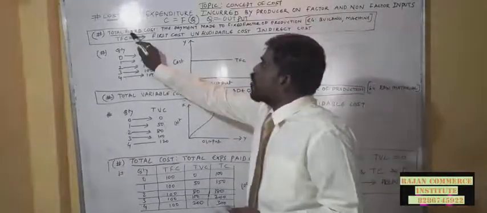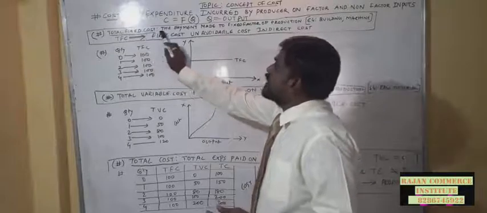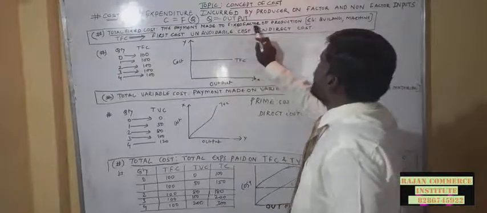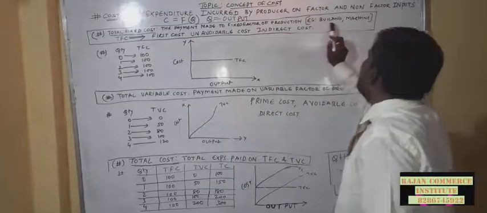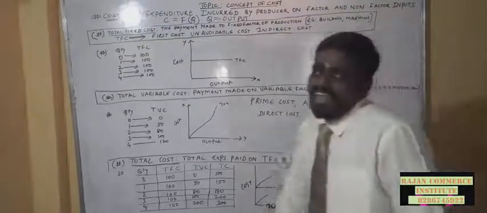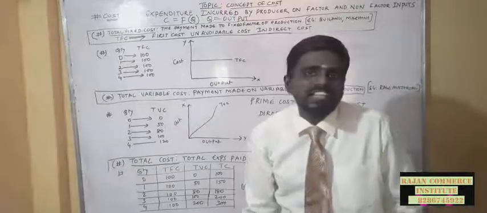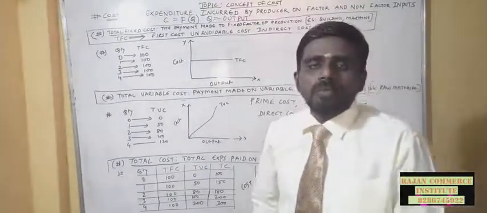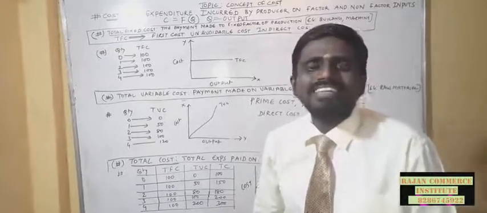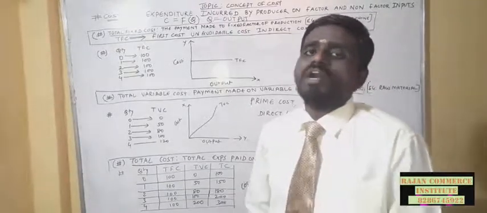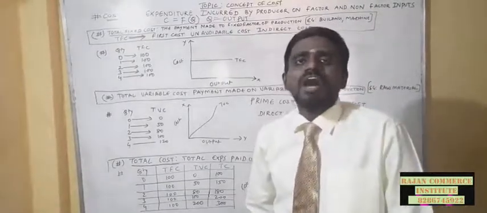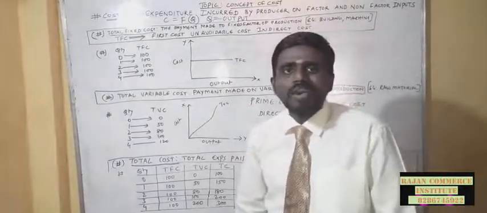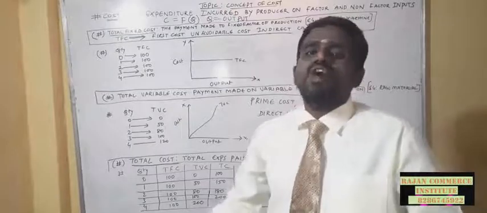So total fixed cost is equal to the payment made to fixed factors of production. Examples: buildings, machines, etc. This is all the fixed cost which is incurred by the producer. It doesn't give any instant output, but it is unavoidable cost. Each and every producer has to meet the fixed cost.